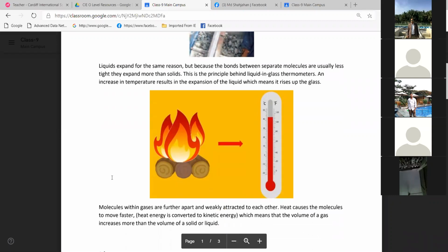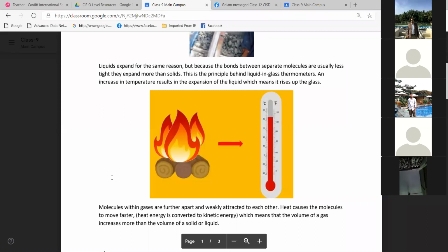So you know about the thermometers, right? We are using liquid in glass thermometers, that is mercury thermometer or alcohol thermometer, where the expansion of liquid is working to get the readings, isn't it? Yes, sir.